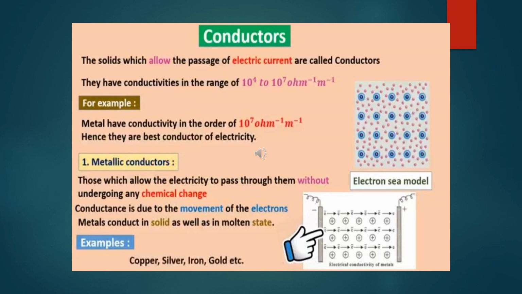Here you can see electrical conduction in metals. For example, iron. There are two ends of metals. First one is negative and second one is positive. Electric current flows from negative terminal toward positive terminal because it is electronic conduction. Examples of conductors are copper, silver, iron, gold.